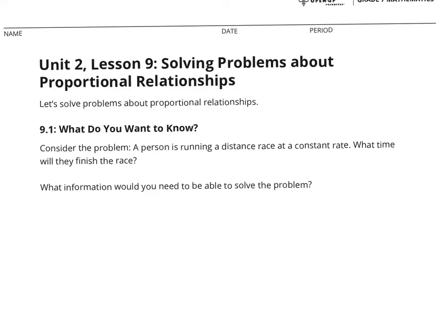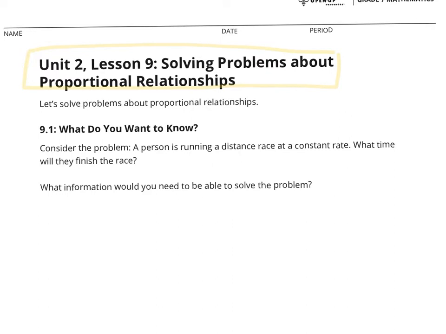All right, everybody, we're going to work through Unit 2, Lesson 9 today. We're going to skip part of it. This is one I would normally do with a whole class together. It's kind of a cool lesson, but we're going to skip sections. So we're going to talk about solving problems about proportional relationships, and we'll keep this quick and simple today.